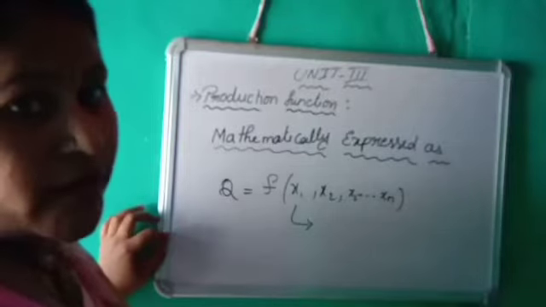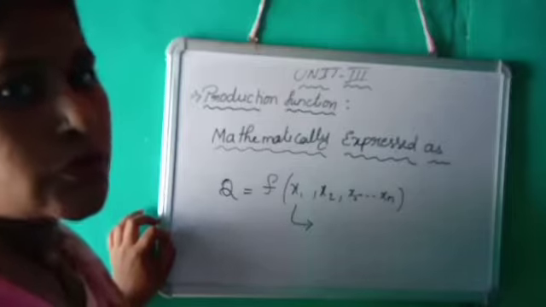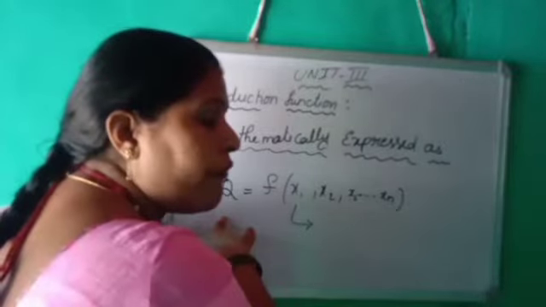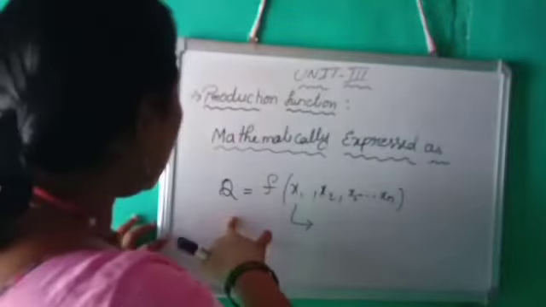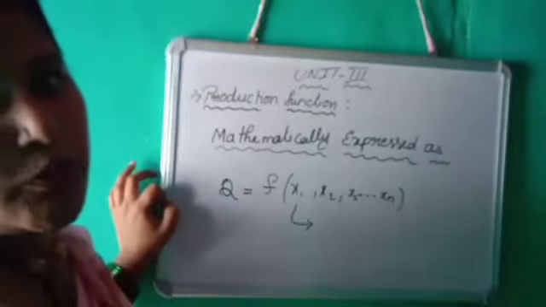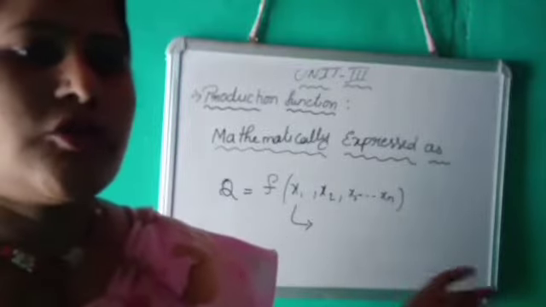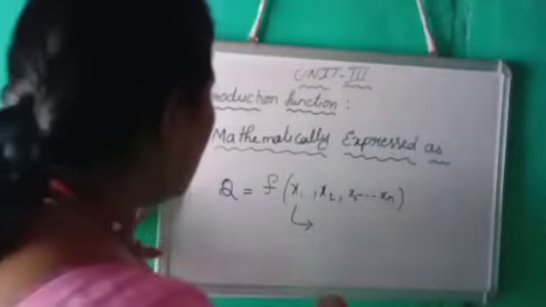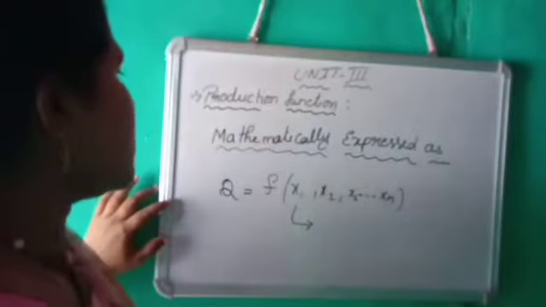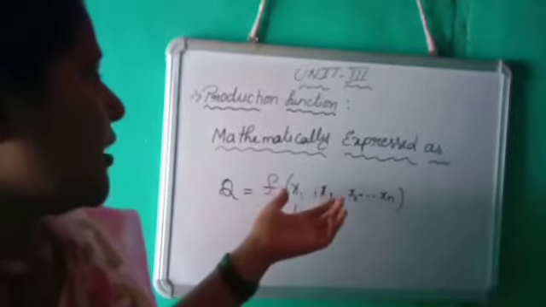In the previous classes we discussed the demand of the commodity as Q. So here the Q represents the quantity of output. The quantity of output is equal to a function of the inputs. What are the inputs? Land, labor, capital and machinery, and so on. So these are the variables. This is the mathematical expression of the production function: Q is equal to F of x1, x2, x3.